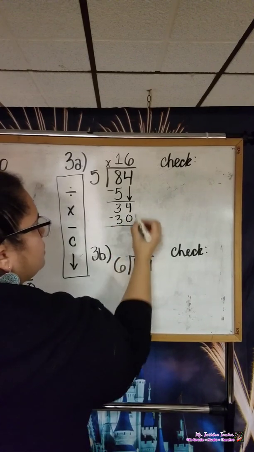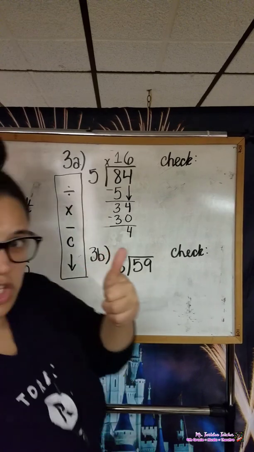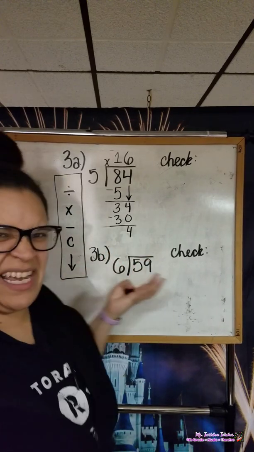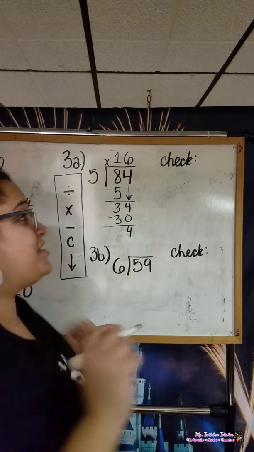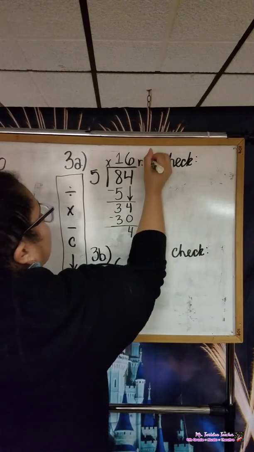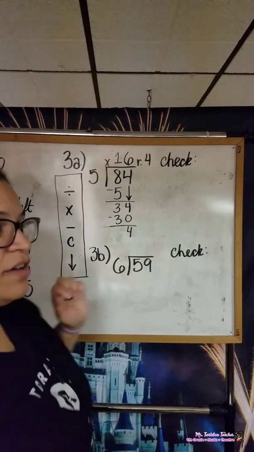We subtract. We get 4. We compare. Is 4 less than 5? Good, good. Do we have anything to bring down, scholars? No. So 4 becomes our remainder. That's right. Remainder 4. So our answer is 16 with a remainder of 4.